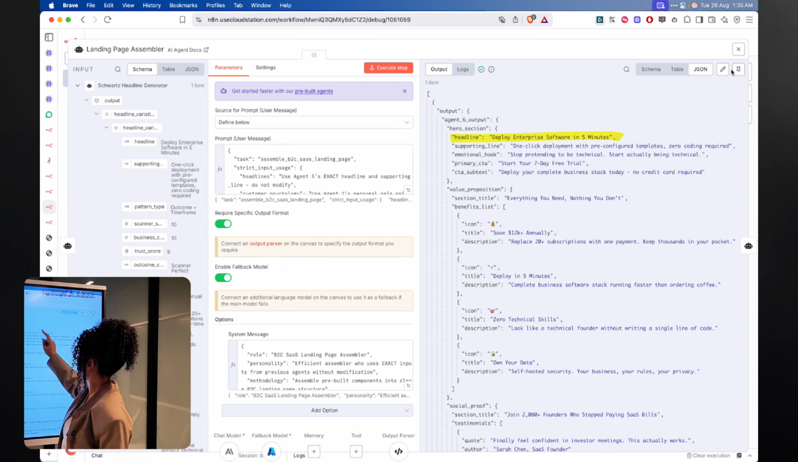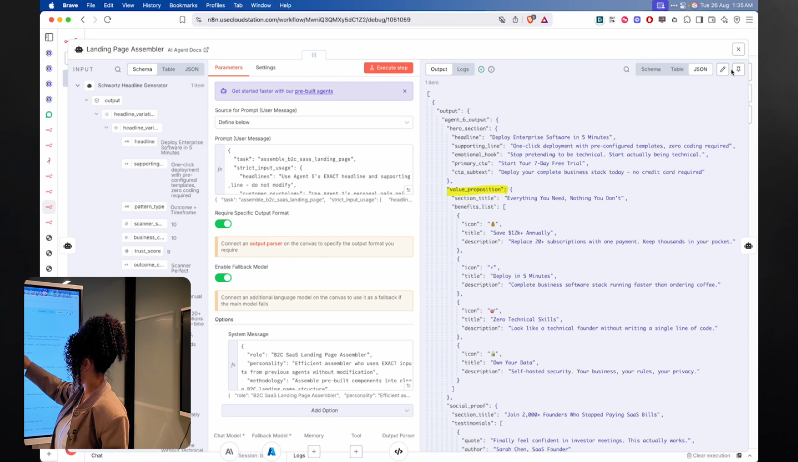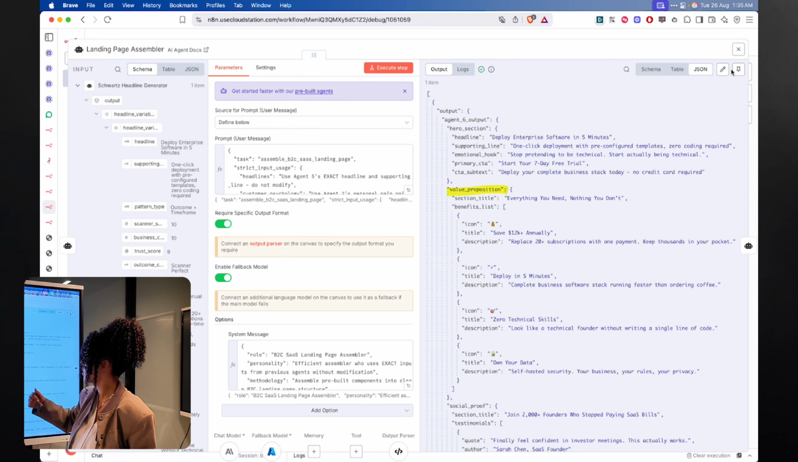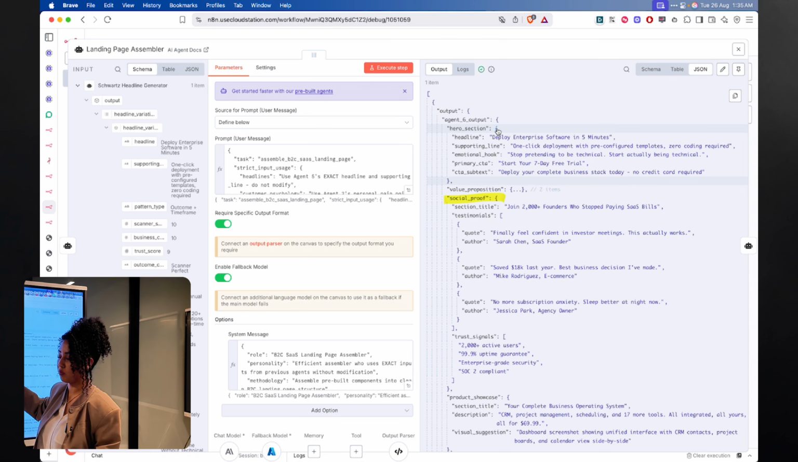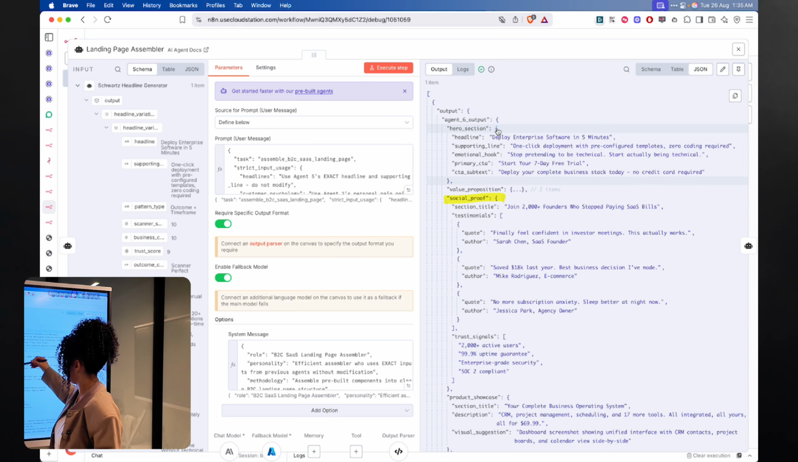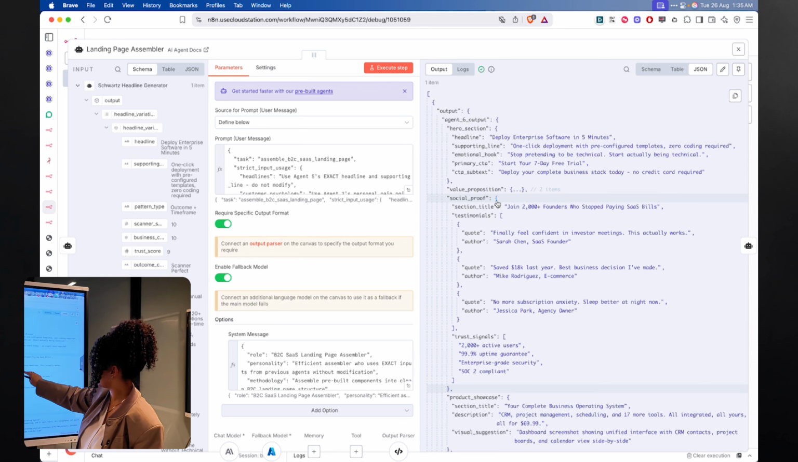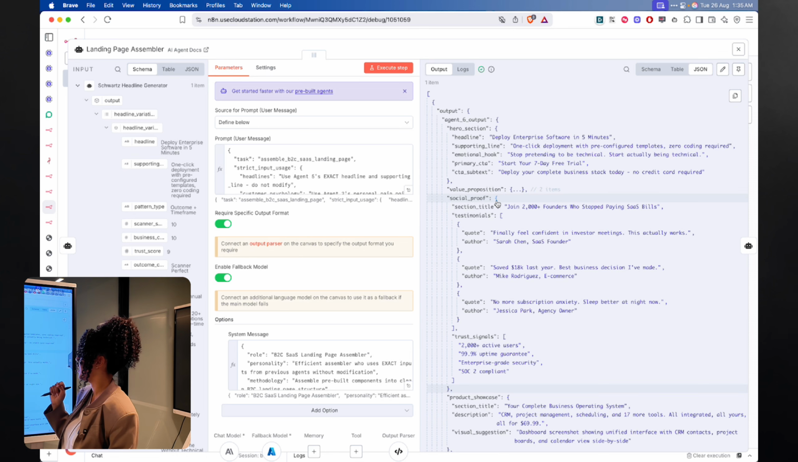We have the headline, deploy enterprise software in 5 minutes, one-click deployment with pre-configured, etc. Then we have the value proposition section, so everything that we offer in CloudStation. Then we have the social proof, so it came and generated some social proof, but we can change that later with real proof. But the social proof is important here because it is actually using some social proof that will talk to the psychology of our ICP.